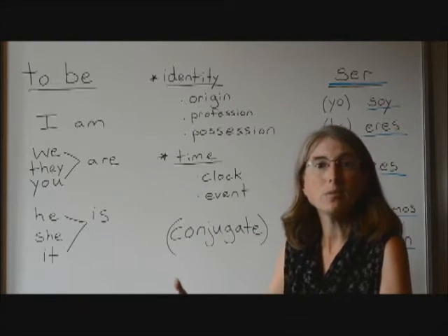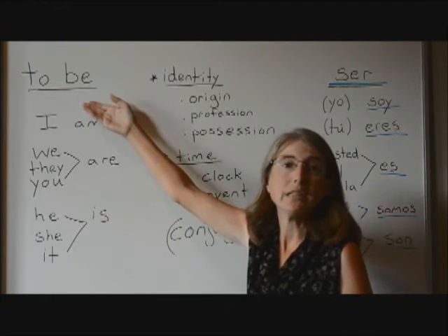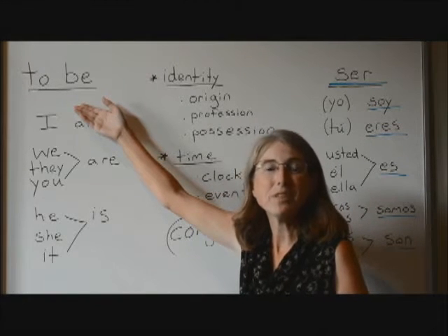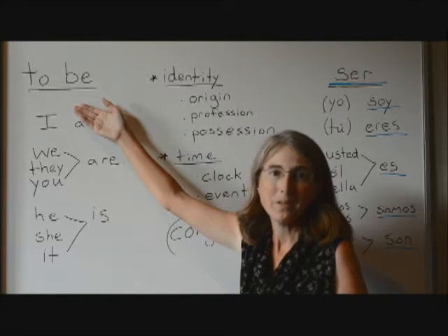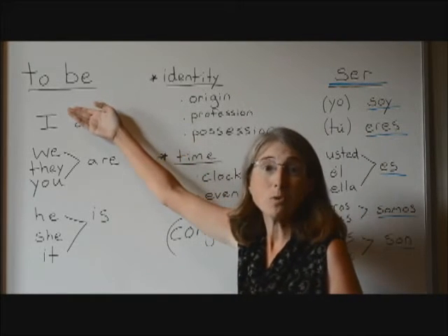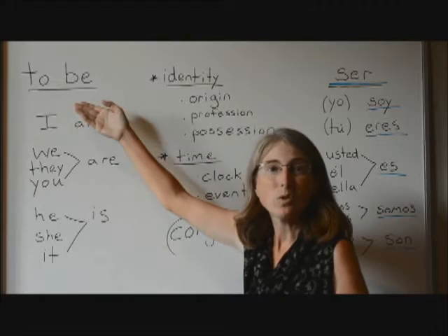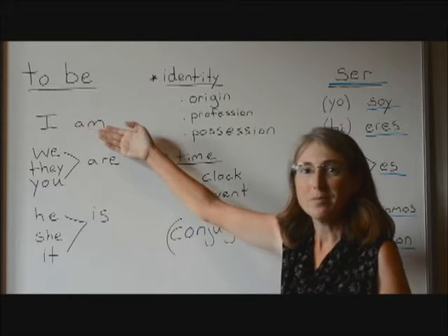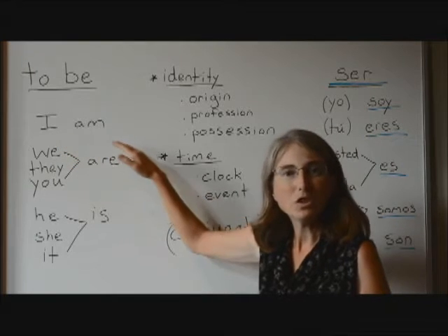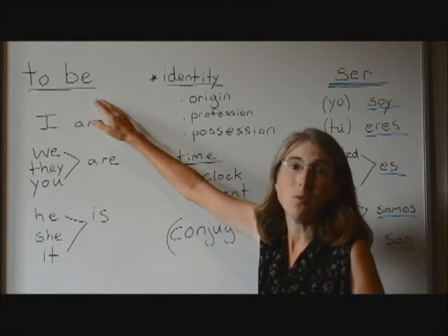There's no subject that's actually existing here. It's just to be. That's called the infinitive form. And then when we conjugate the verb to be, according to different subjects doing the action, it changes it. It doesn't say to be anymore.